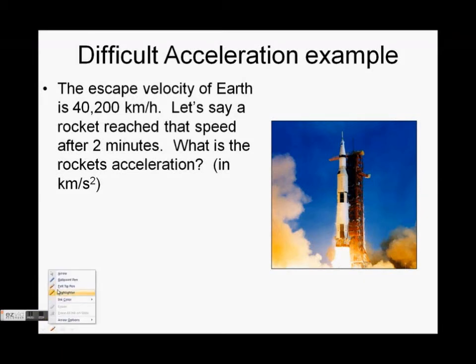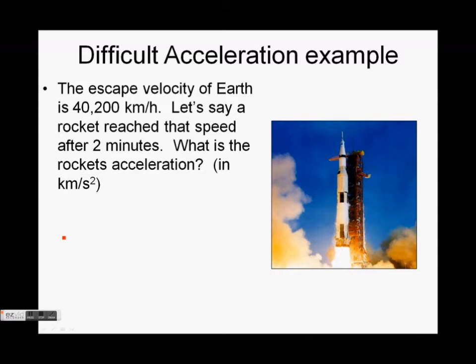Let's do one last example of acceleration, a little more difficult one. So hopefully you have your calculators ready to do this. The escape velocity of Earth is 40,200 kilometers per hour. What that means is if you are in a rocket and you are trying to get away from the Earth's gravity, you have to be going at least 40,200 kilometers per hour. Otherwise, Earth's gravity will pull you back in.